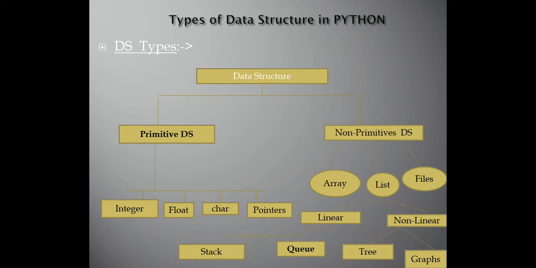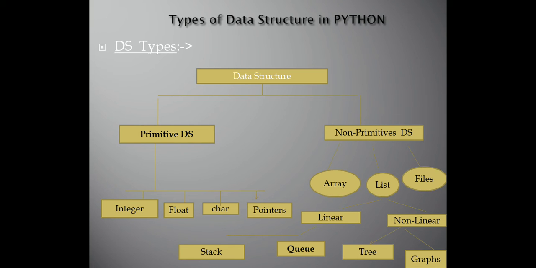The second one is non-primitive data structures. Here we have array, list, and files. Even further, the bifurcation of list is that we divide it into two parts, linear and non-linear. Under linear we have stacks and queues, under non-linear we have trees and graphs.